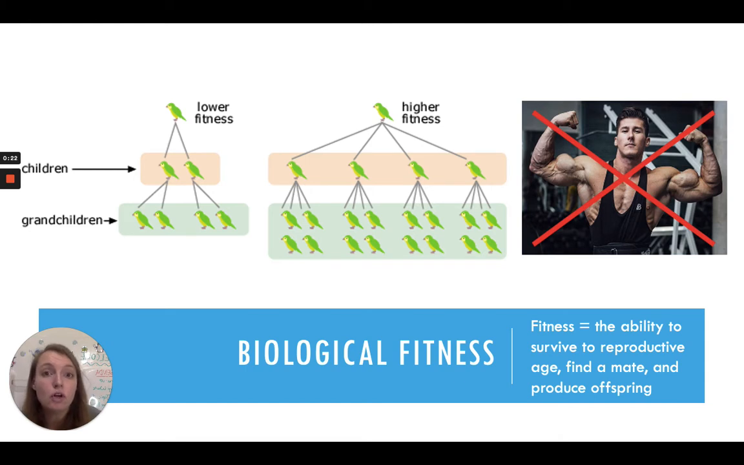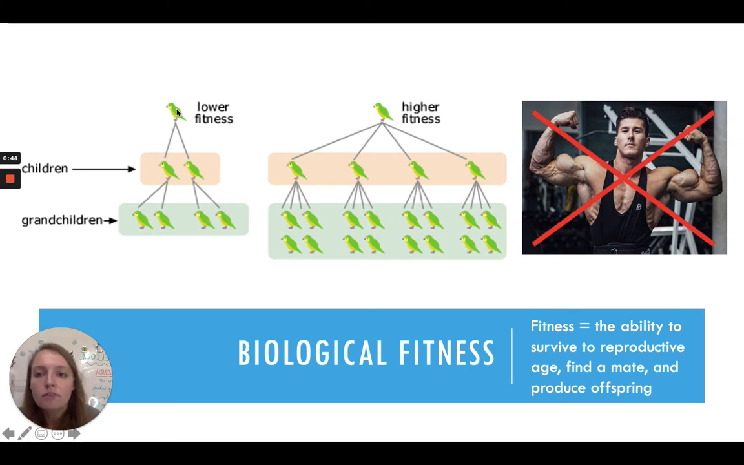So the first word that I want to hit is biological fitness. All right, now I'm not talking about fitness like working out. In biology, fitness is the ability for an organism, an individual, to survive up to reproductive age, find a mate, and produce offspring or have babies.